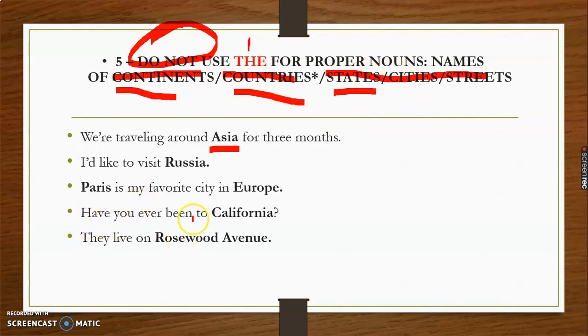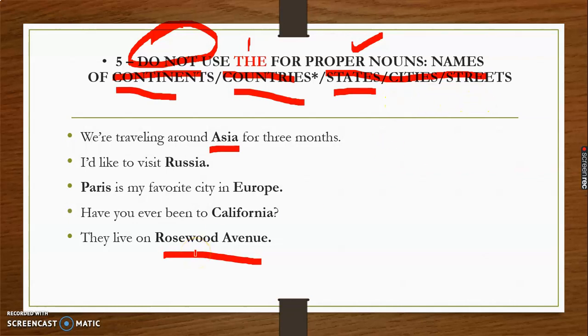Like, have you ever been to California? It's a state. And they have Rosewood Avenue. Rosewood Avenue is a street. So again, the is not used. So the is not used with some proper nouns. Usually we say that the is used with a proper noun, but the is never used with a proper noun such as a continent's name, country's name, state's name, city's name, and streets, right?